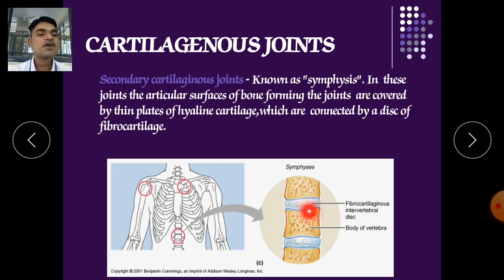They are the intervertebral discs, and the discs provide a cushion-like structure in between two vertebrae and absorb shocks, by which our vertebrae can't be damaged. Here you can see on this side, this is the joint of secondary cartilaginous joints. It is named the symphysis.